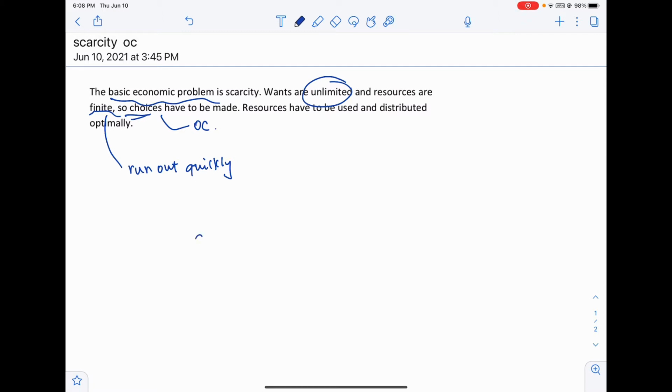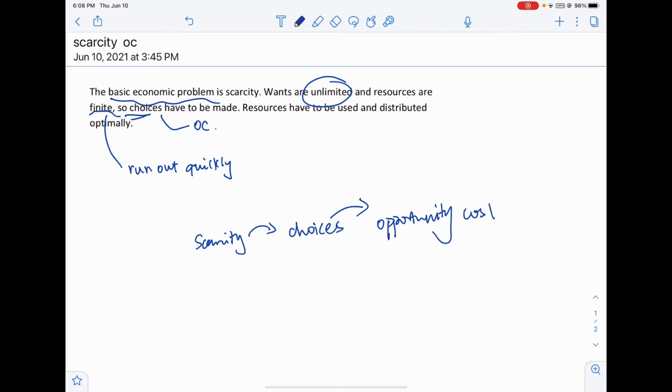Due to scarcity, we have to make choices. Due to these choices, we have opportunity cost, right? So this is a simple way to think about this topic.